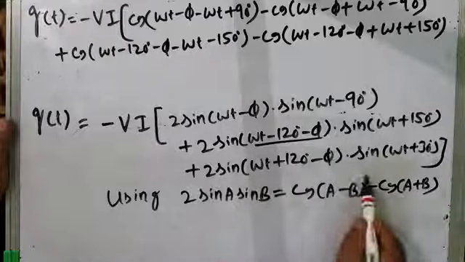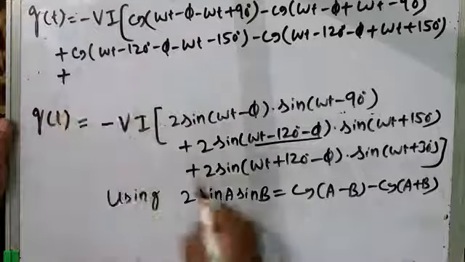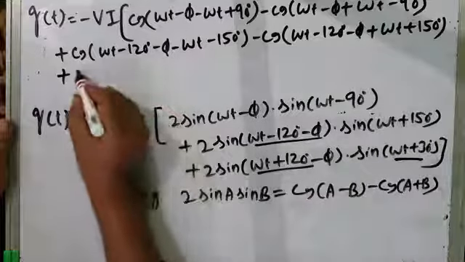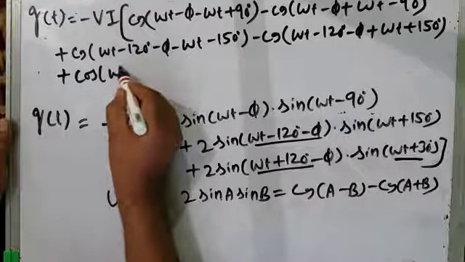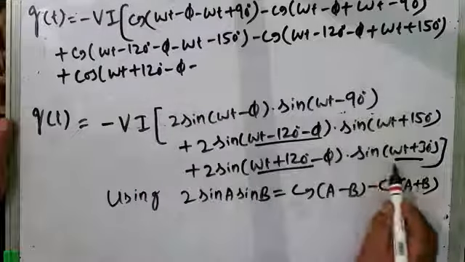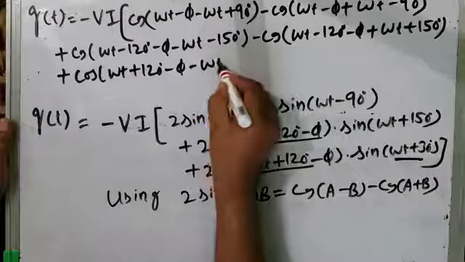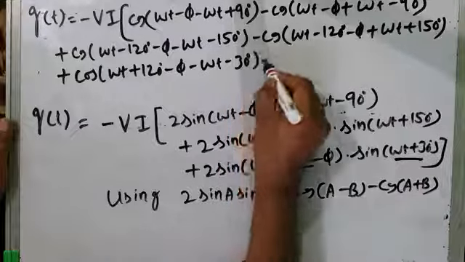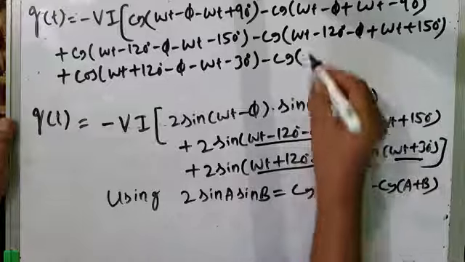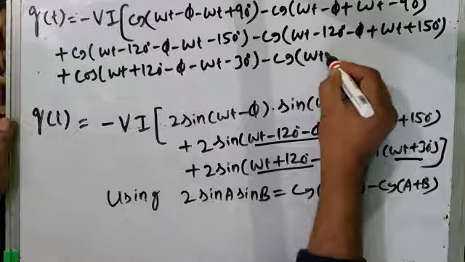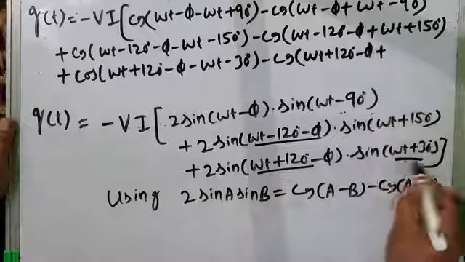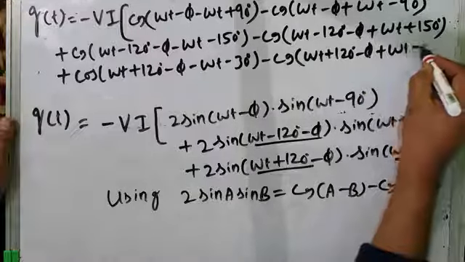Then third term, plus 2 sine A sine B, this is A, this is B, that is cos of A minus B. Cos of A is omega t plus 120 degrees minus phi, minus B is omega t minus 30 degrees. Minus cos of A plus B: A is again omega t plus 120 degrees minus phi, plus B is omega t plus 30 degrees.